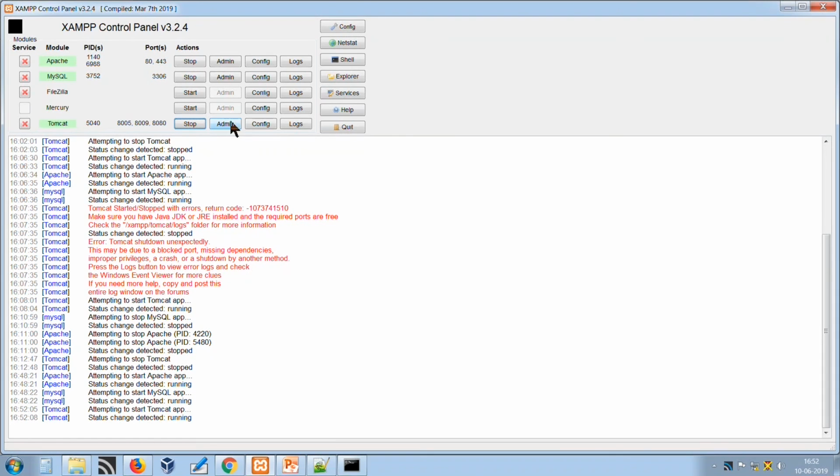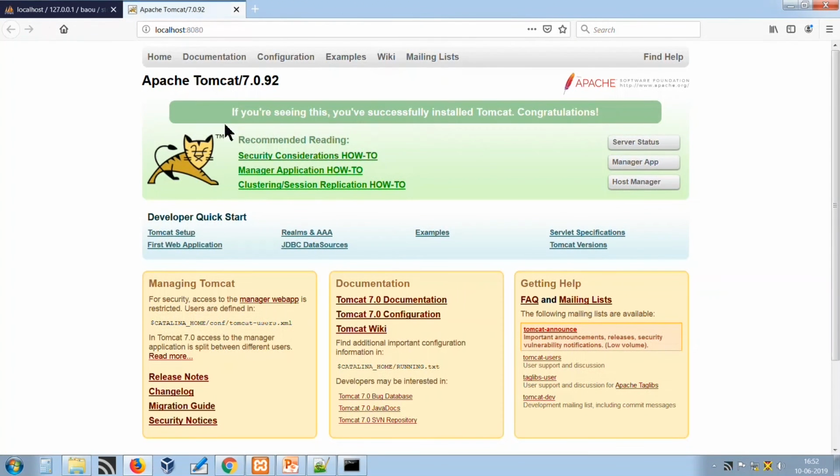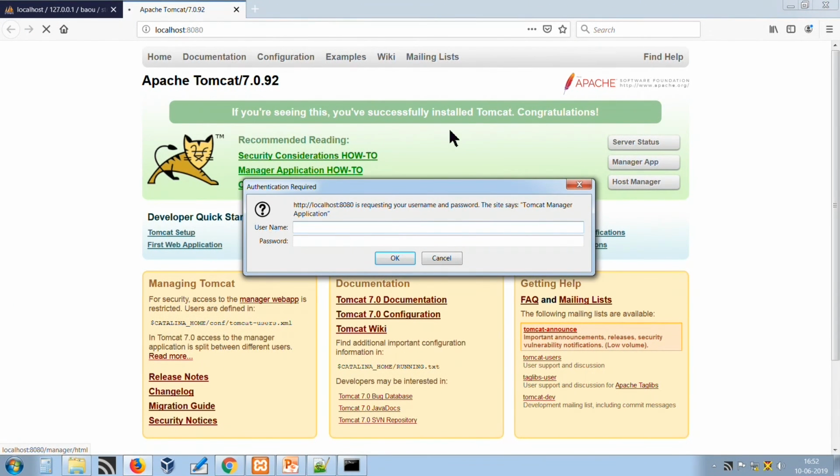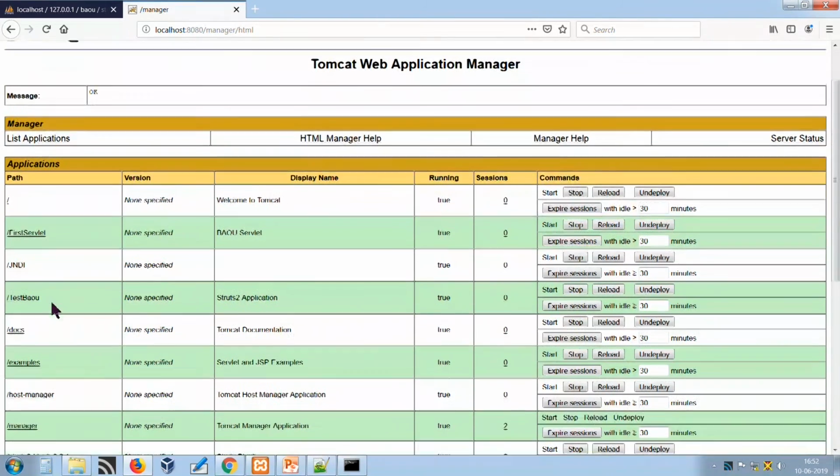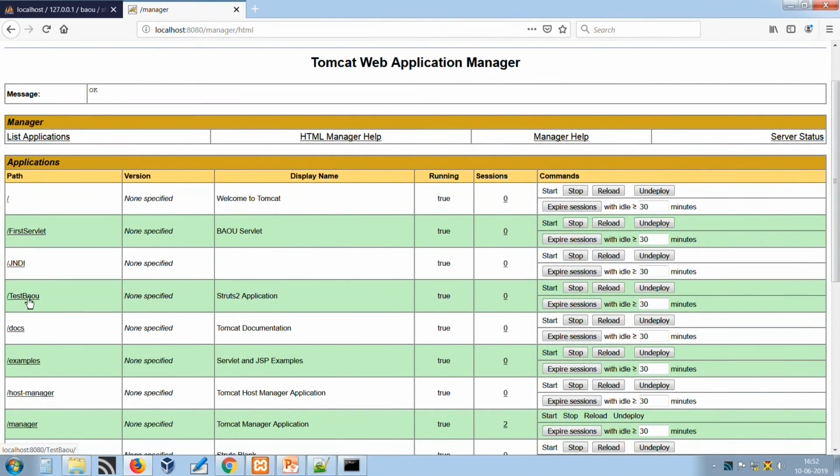Server is started. You have to configure the Tomcat server before executing this, because it will always ask for the ID and password. We have kept BAOU as the username and the password is also the same. You can change it in the users XML file. So our project is JNDI. Okay, so execute it.